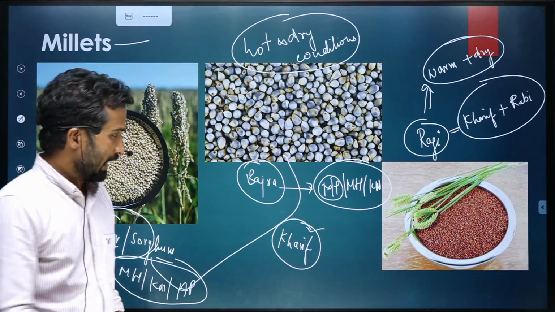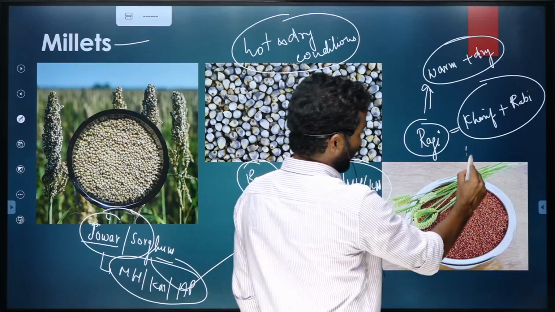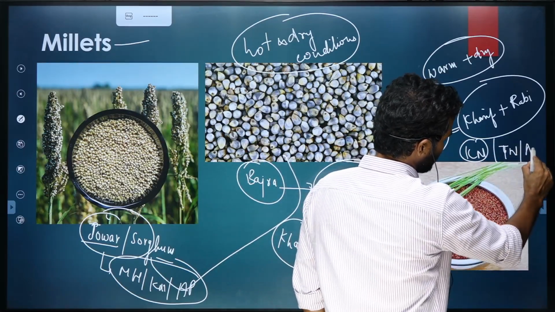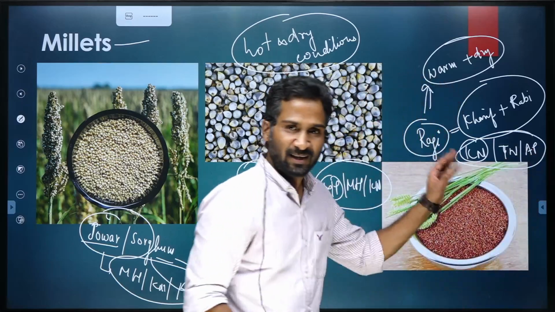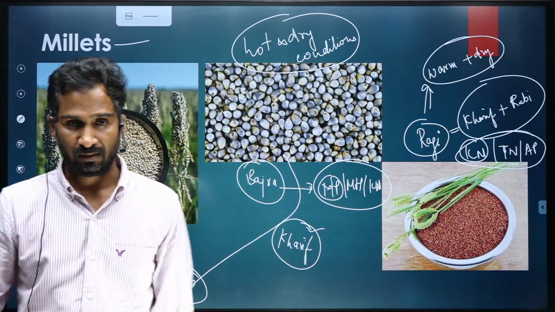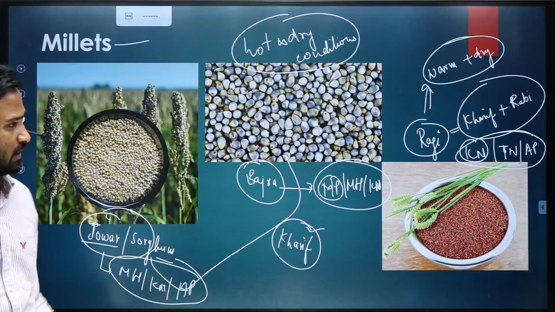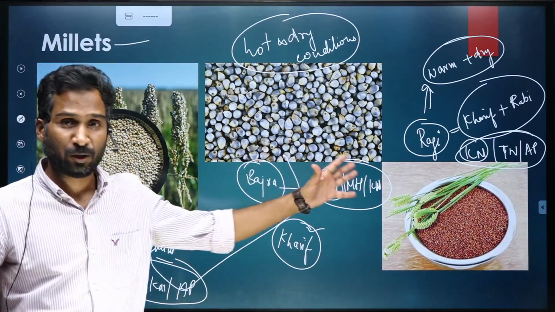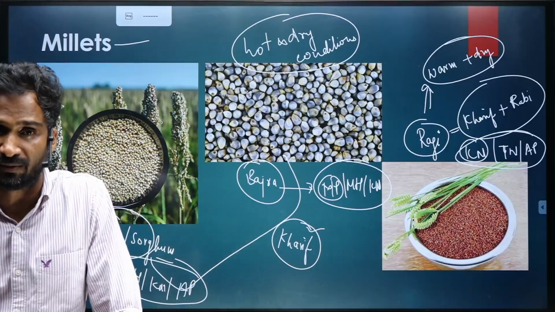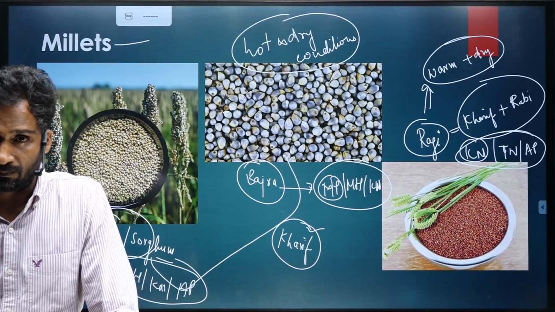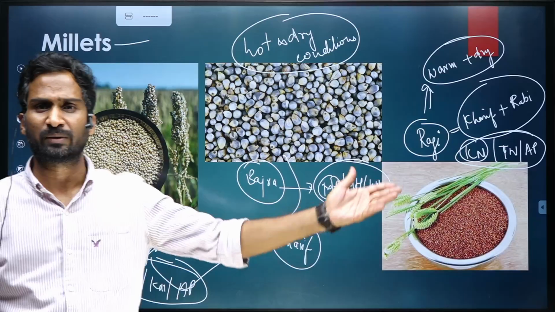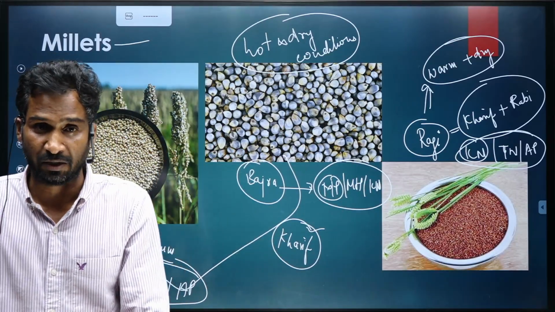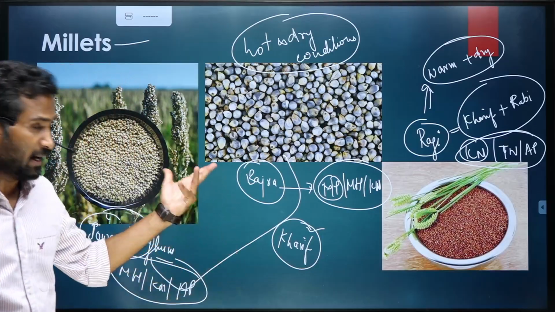Okay. And with respect to ragi, Karnataka, Tamil Nadu, Andhra Pradesh, Telangana, these are the leading producers. This is where in southern part of India it is mainly grown. And in southern part of India, it is used as staple food as well. The places where they are grown, they are used as staple food. They are rich in nutrients, they are rich in protein, they are rich in a number of vitamins.